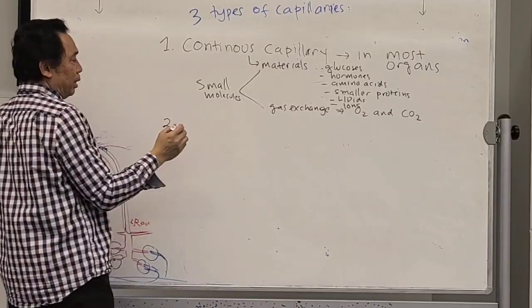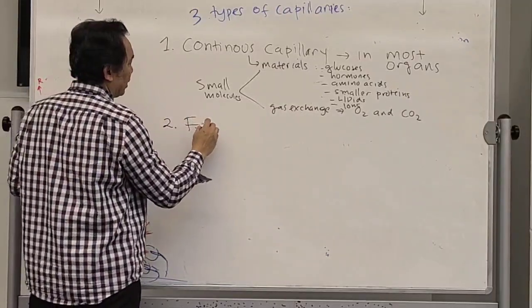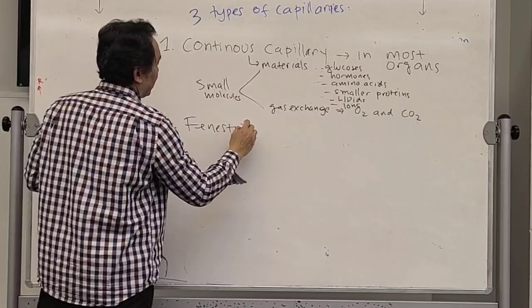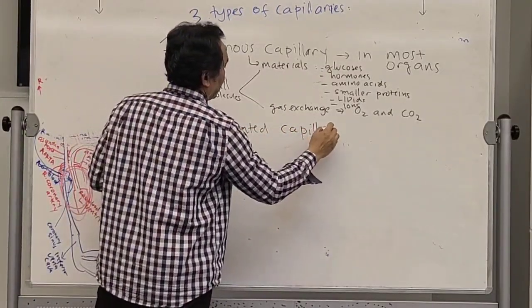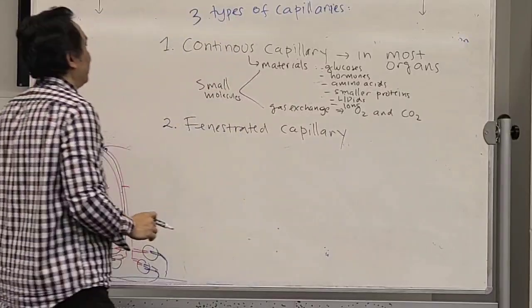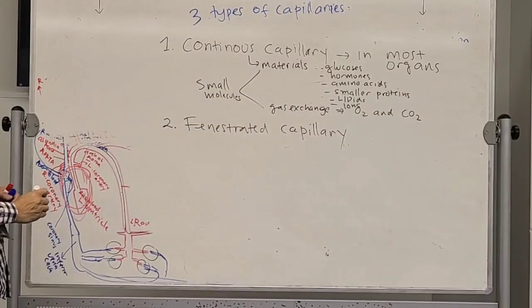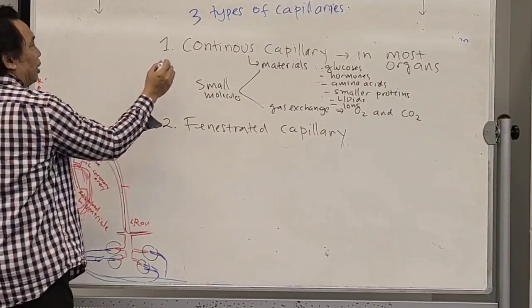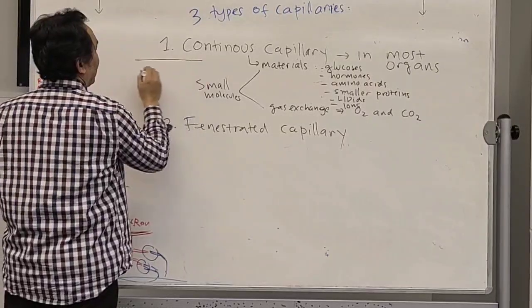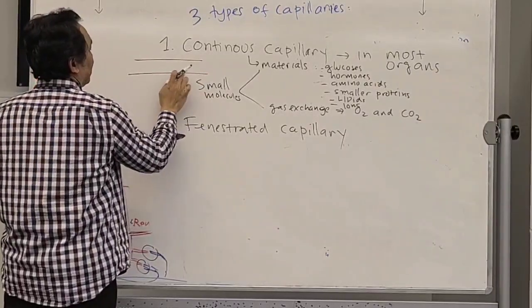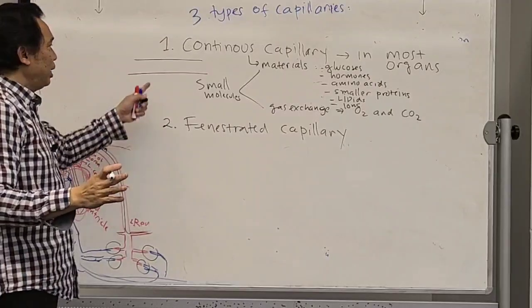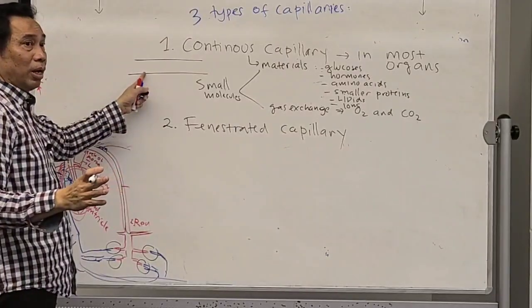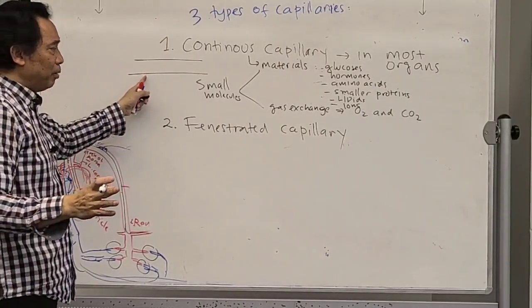the second one is called fenestrated capillary. Okay. Let's say it's continuous capillary. It's going to be like this. It's very smooth. Okay? There are no holes in the wall of the capillary or the wall of the blood vessel.